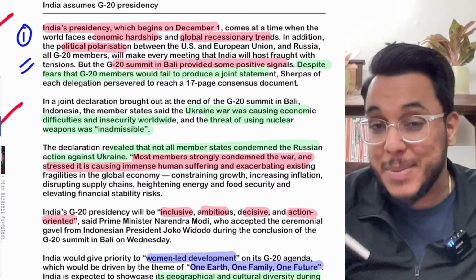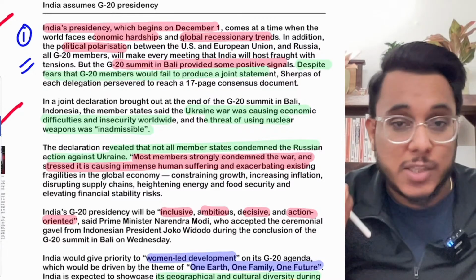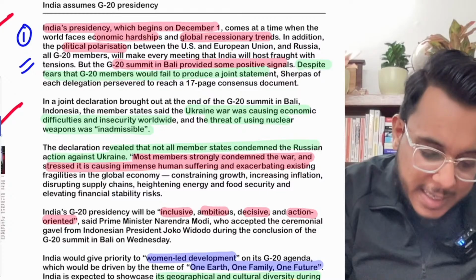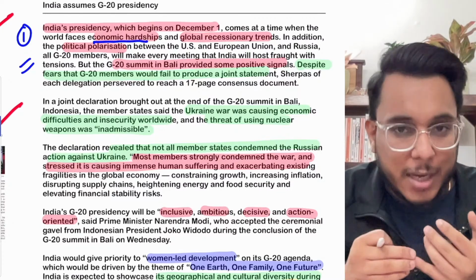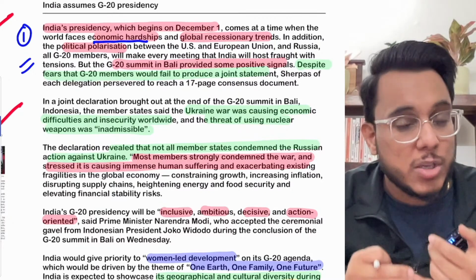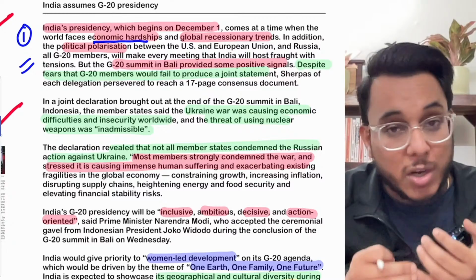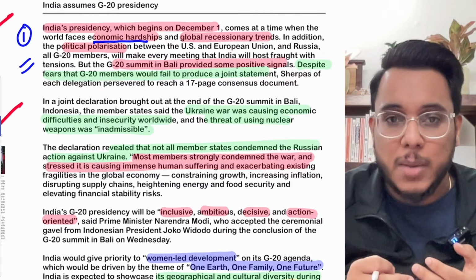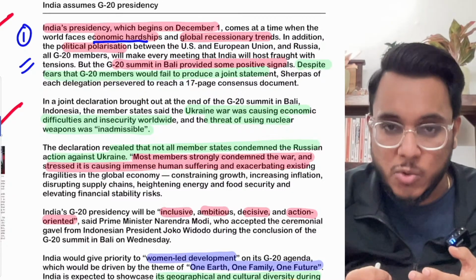First of all, the timing is very crucial. Why? Because this is the time when the world is facing multiple challenges on multiple fronts. First of all, there are economic hardships coming. Why economic hardships? Global inflation is very high because there are supply-side bottlenecks due to the Russia-Ukraine war that is going on. Secondly, the crude oil price is very high, again because of the Russia-Ukraine war disruptions that are going on.